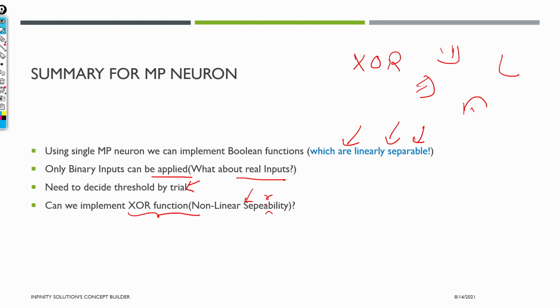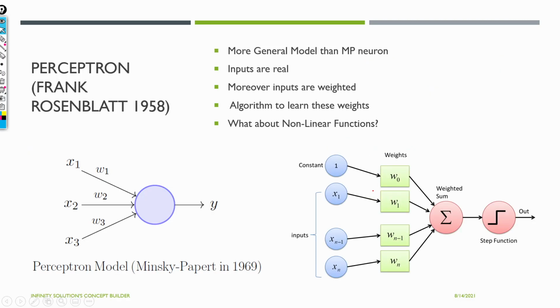So don't worry, we have perceptron to our rescue, but we'll see whether perceptron can also have some drawbacks. We'll see what the drawbacks of perceptron are as well, and that's why the star is here, that terms and conditions apply: perceptron will not solve all the things that are not solved by MP neuron. I'll not start perceptron in this lecture. You can see that perceptron was by Frank Rosenblatt in 1958. So what's the difference? Firstly, let me just give a brief hint of perceptron, and I'll wrap up this lecture.